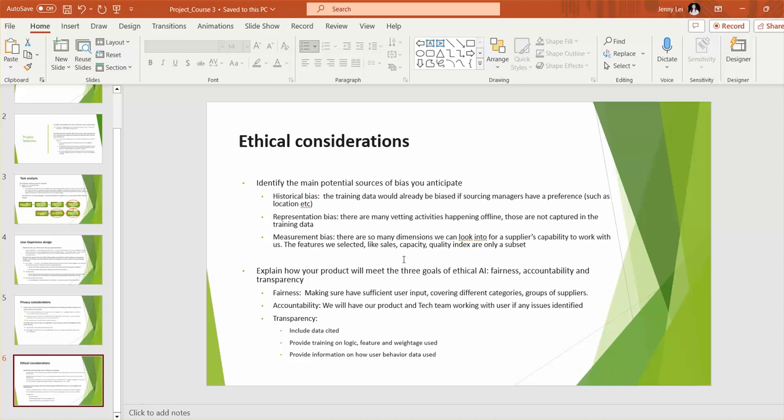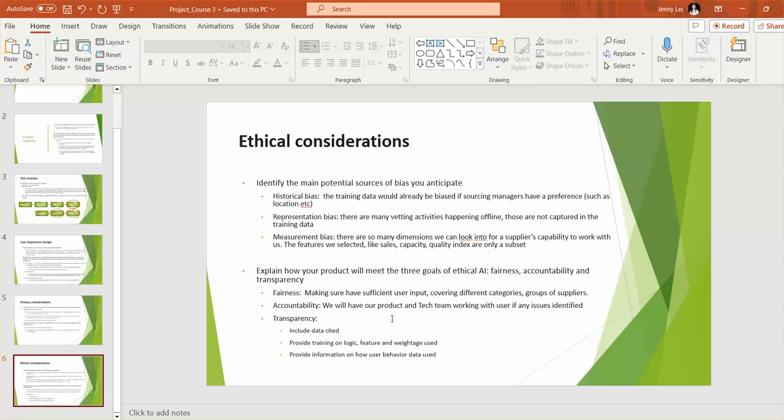How will we meet the three goals of fairness, accountability, and transparency? For fairness, our tactic is to make sure we have sufficient user input covering different product categories and different groups of suppliers from different countries, etc. Accountability is that our product and tech team will be majorly responsible for the performance of our product, and we work really closely with our users if they find any issues, etc.